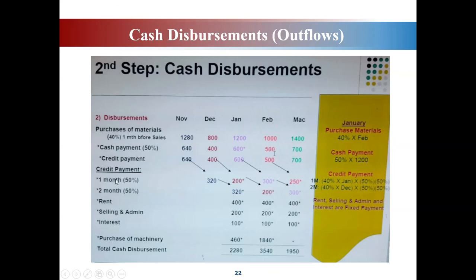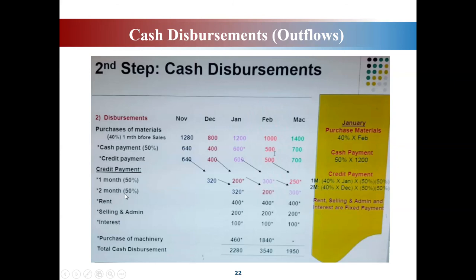So let's look at the credit payment. When you are going to pay your credit purchase. Okay, so 1 month 50%, 1 month after, meaning that 600, okay, from 600 credit payment in January, you paid 50% in February. So 50% of 600, you will get 300, isn't it? So 300 ni you bayar in February.